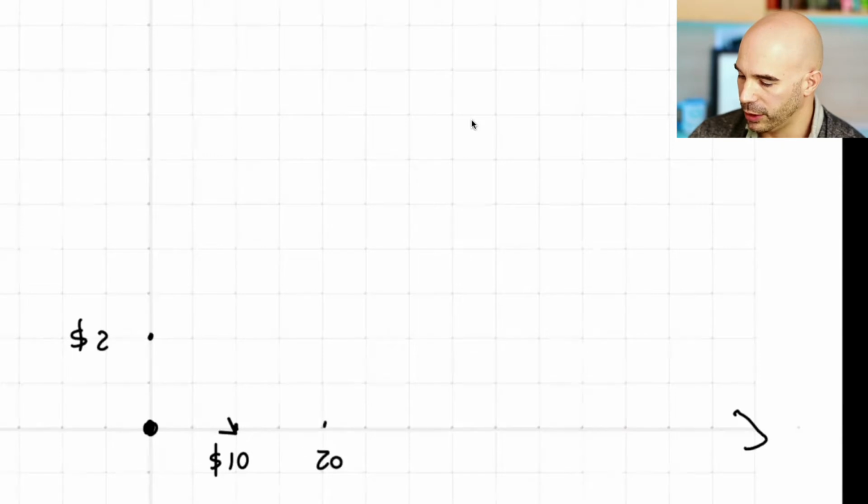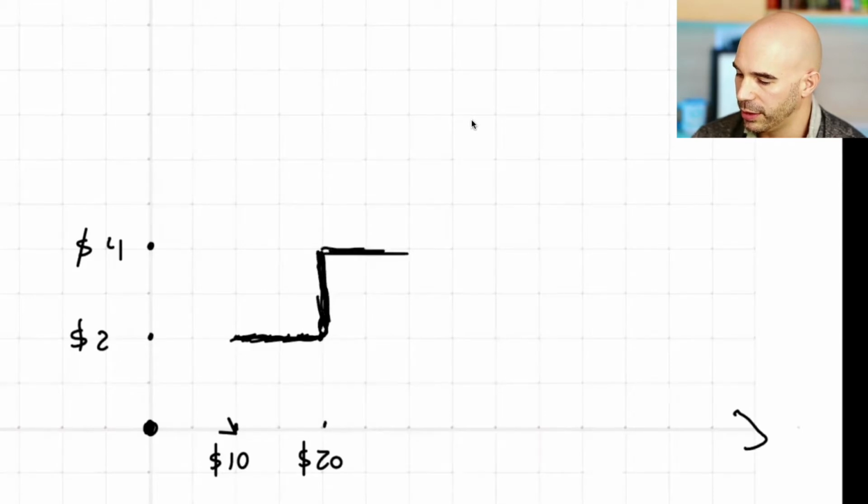Now this will be $20, and if it's more than $20, then the tip would be $4. So I'm going to start building my stepwise function here. We start from here, and all the way here in the teens, the tip doesn't change. It's always $2. And then here it jumps. It's like a step. This is why it's called the stepwise function. It jumps to here at 20, but then again it goes like this all the way to 30.